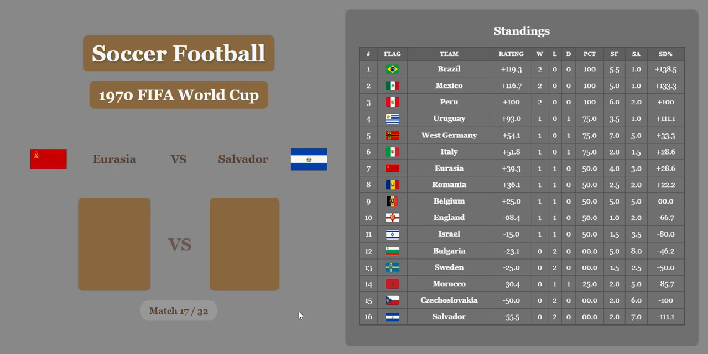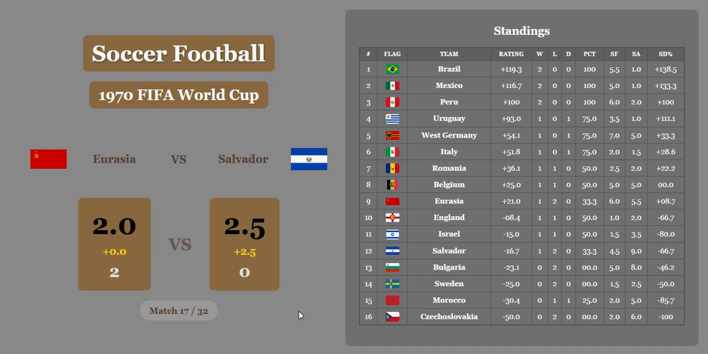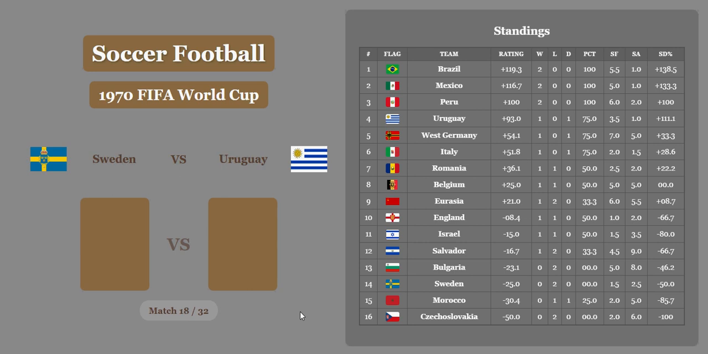Eurasia versus Salvador, 2-0. However, because of the immense difference in wealth and population, Salvador is going to get 2.5 goals for economic difference. And that will give Salvador a narrow victory. And they'll move up to 12th place.